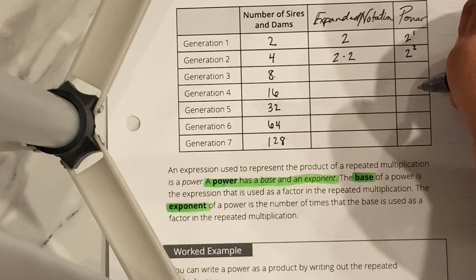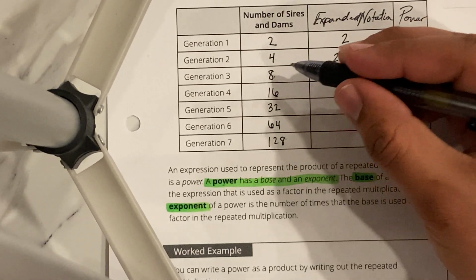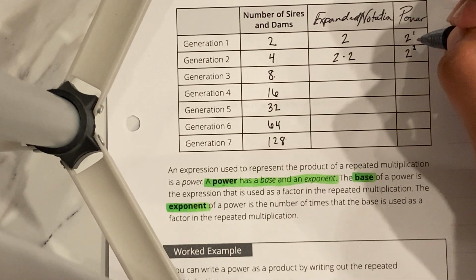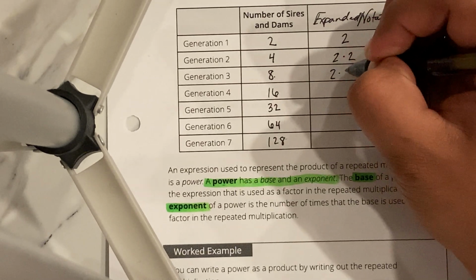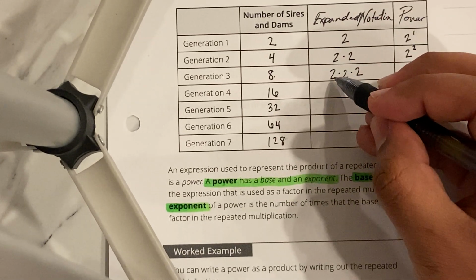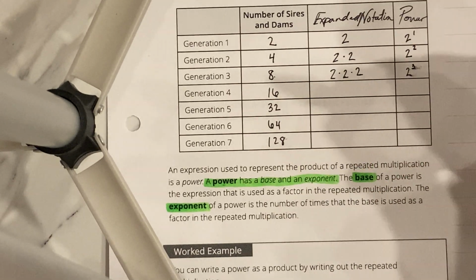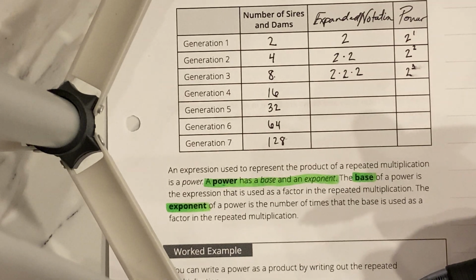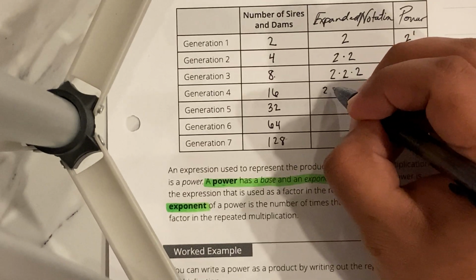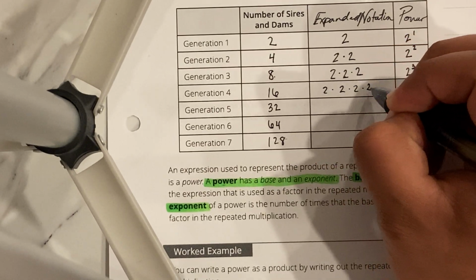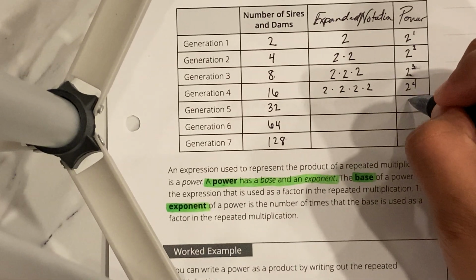And as you can see, the pattern's going to go on. I want to start with this side, and then we'll go this way. Check it out. So if this is 1, this is 2, that means there's going to be 2 to the power of 3, meaning there's three 2's, because 2 times 2 is 4 times another 2 gives me 8. Very, very cool. Let's keep rocking and rolling. 2 to the power of 4. 2 times 2 times 2 times 2. That does give me 16. You can double check. Keep going.